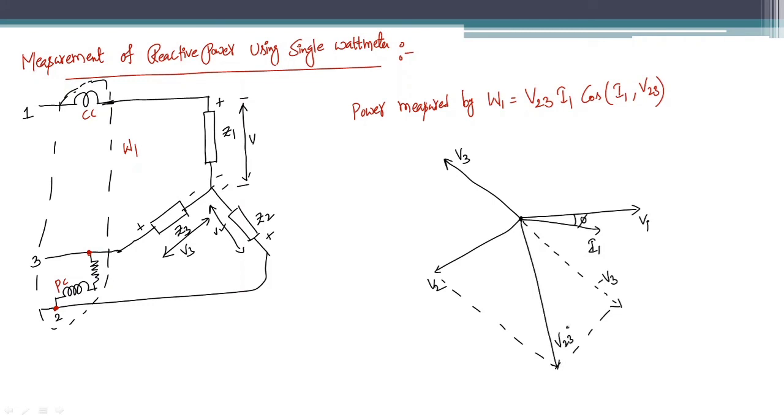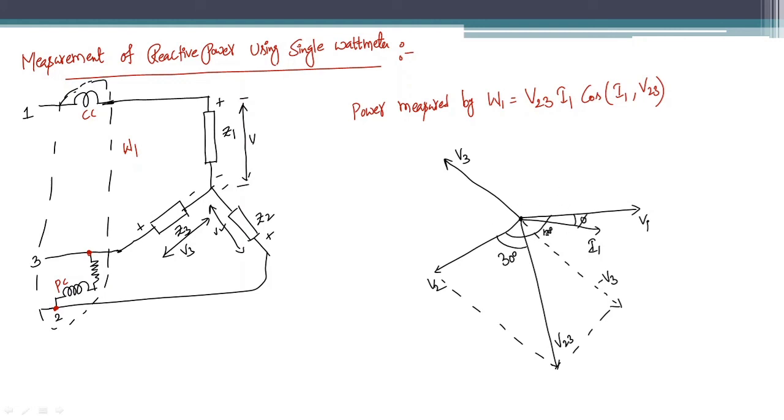Now, what will be the angle between V23 and I1? First of all, V2 is a phase voltage and V23 is a line voltage. So the angle between phase voltage and line voltage is always 30 degrees. We have seen this from the three-phase circuits. And if this is 30 degrees, what is the angle between V2 and V1? The angle between V2 and V1 is 120 degrees, because in a balanced system the angle between the phase voltages will be 120 degrees.